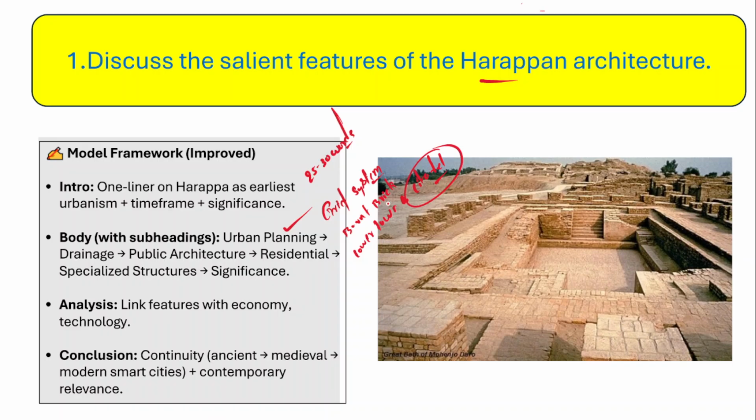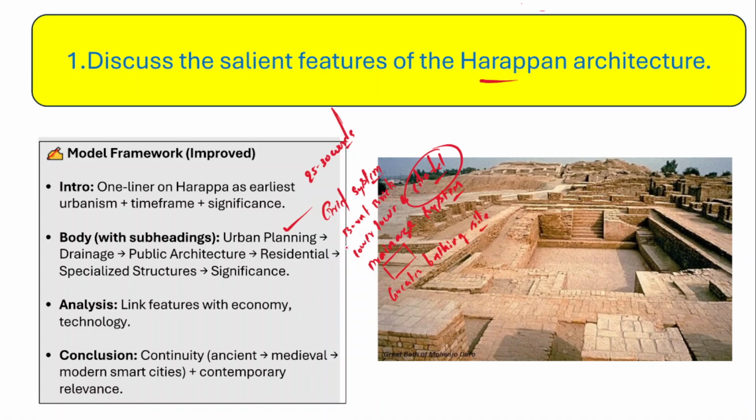And in fact they had an elaborate drainage system, and the drainage system was very often covered with stone slabs as well. And they had the Great Bath at Mohenjo-daro.